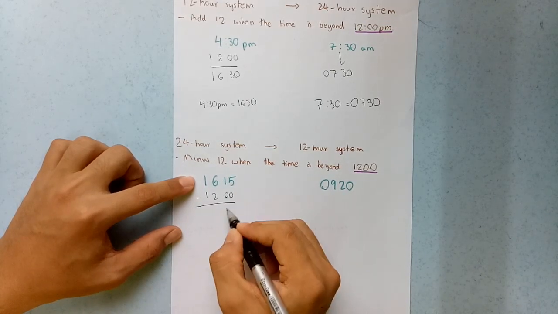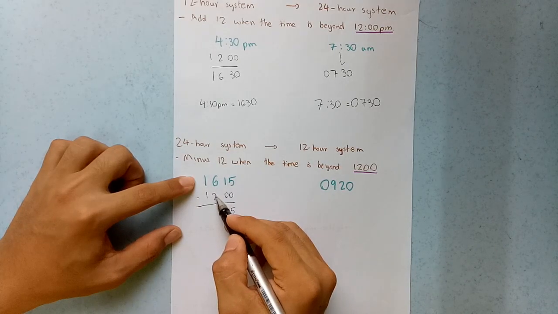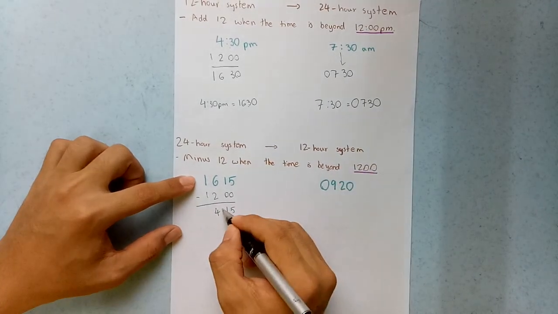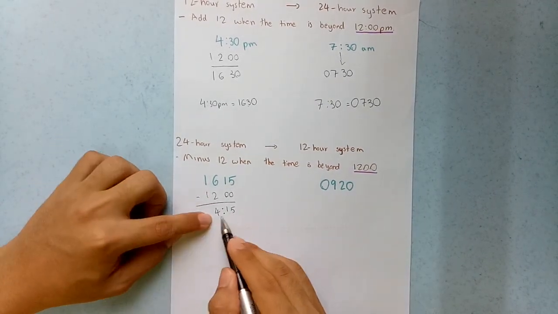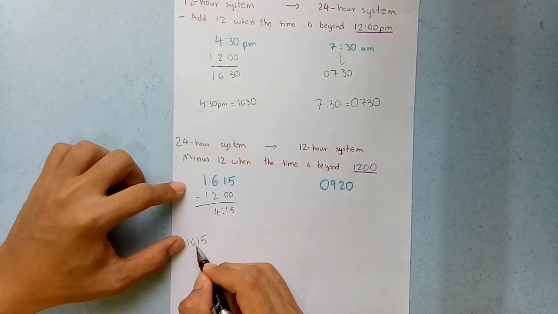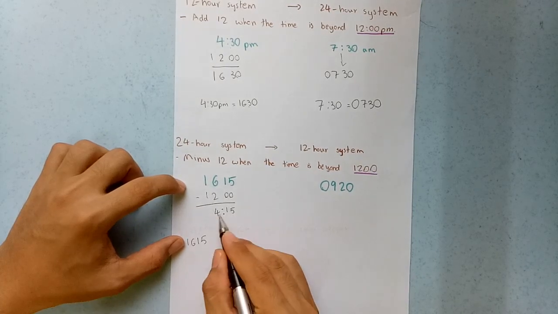Just 0, 0. Minus 12. 16, correct? And 6 minus 2 is 4. 1 minus 1 is 0, so you do not have to write. See, 4 hours 15 minutes, which means in 24 hour it is 16, and 15 minutes. 16 hours and 15 minutes.